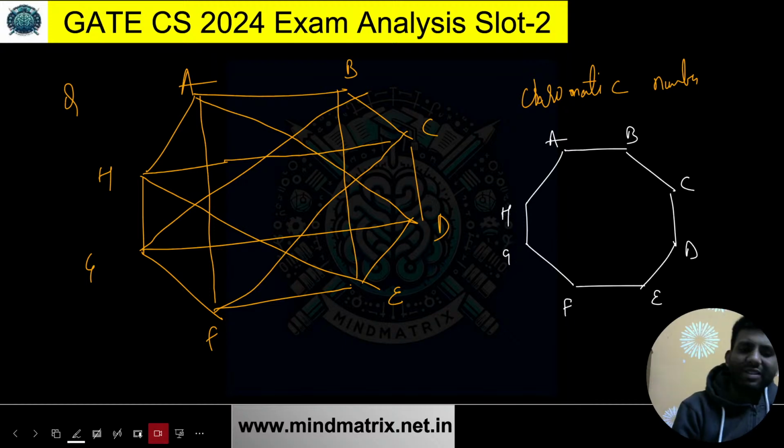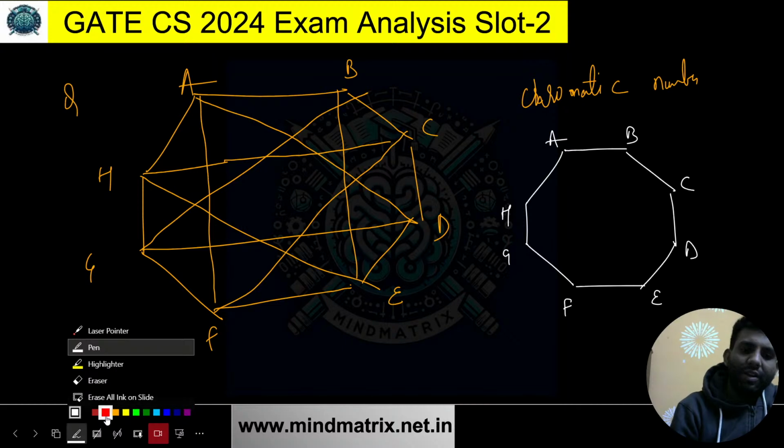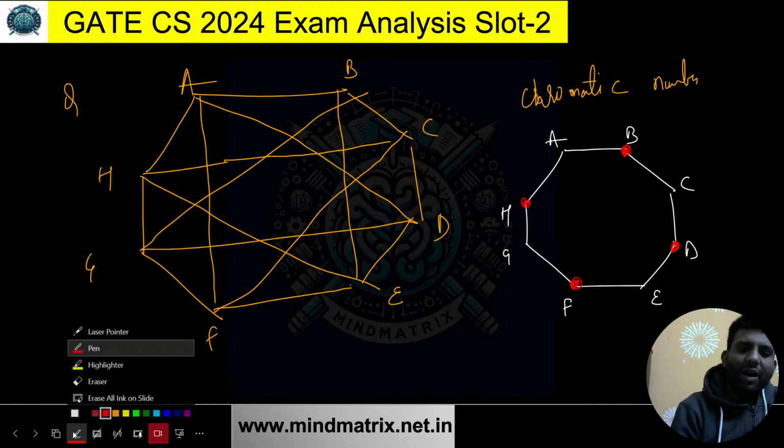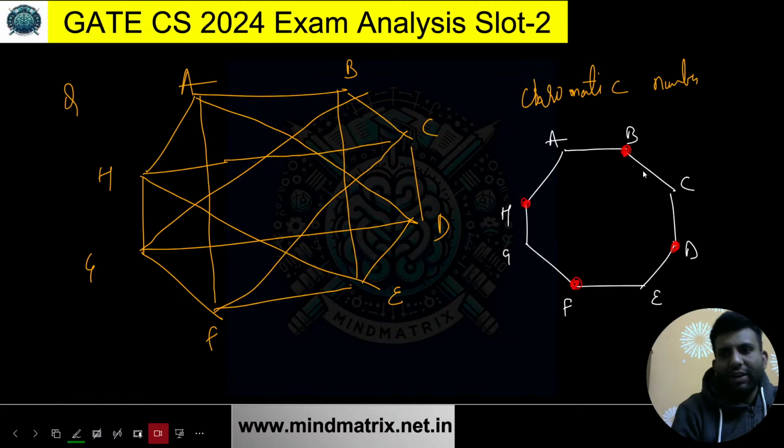And then let's start observing this thing. Let me mark this up. So this is red, this is red, this is red, and this is red. Let me mark something differently over here now. This is green, green, green, and green. I guess right now we have chromatic number 2. Let's keep on adding the sides now.